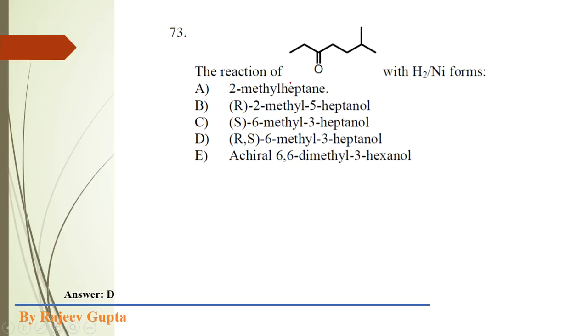The reaction of this ketone with H2 nickel is a catalyzed hydrogenation of this ketone, which is actually a reduction reaction. In this reduction, this ketone group or carbonyl group converts into an alcohol group. So how do we make this reaction? I am drawing the structure of this ketone.